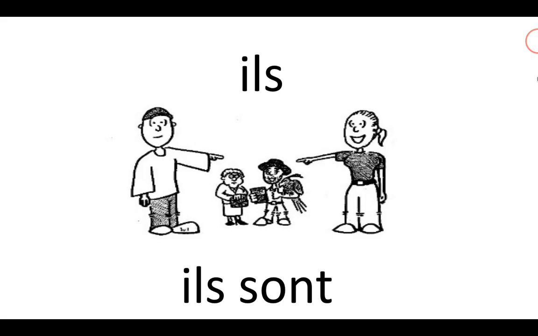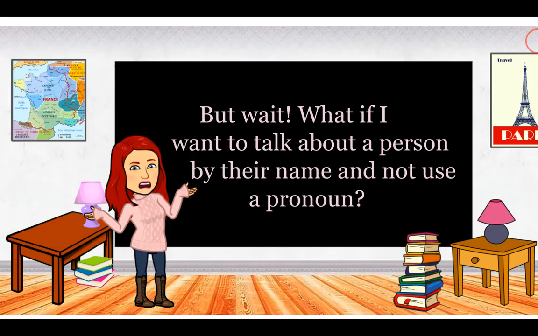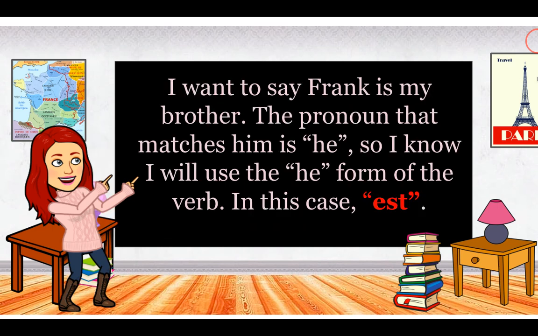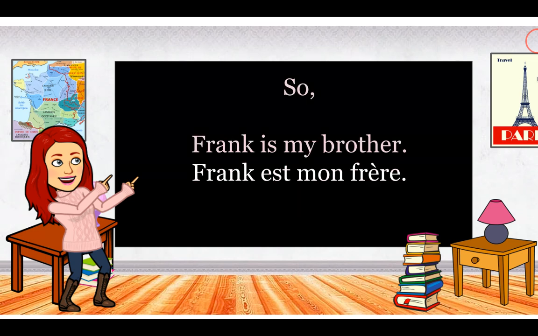Ils sont. But wait, what if I want to talk about a person by their name and not use a pronoun, right? Let's say I want to talk about my brother Frank and I don't want to say he, I want to say his name, Frank. Well, it's no problem. You just find the pronoun that matches the noun and use that form of the verb. I'll give you an example. I want to say Frank is my brother, like I just said. The pronoun that matches him is he. So I know I will use the he form of the verb. In this case, est.